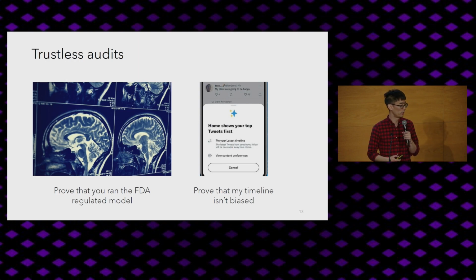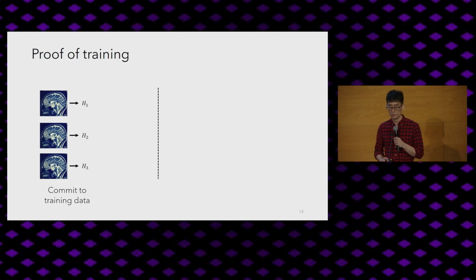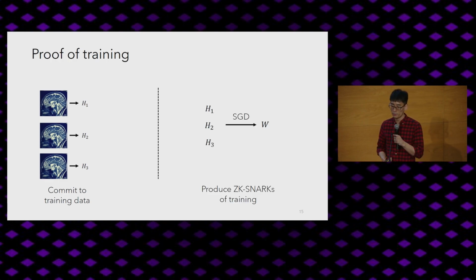So how can we accomplish this with ZK-SNARKs? Well, we'll use two steps. The first step here is the proof of training, which unfortunately also has two steps. The first thing to do is to commit to the training data. And so, for example, you might want to commit to the images you're using for training a medical ML model. And then you can, in fact, unroll the entire training process. One common method of training ML models is using what's called stochastic gradient descent. And you can produce ZK-SNARKs of the training process to ensure that the model that can be committed to at the end in a hiding manner was actually trained on the data that you committed to originally.